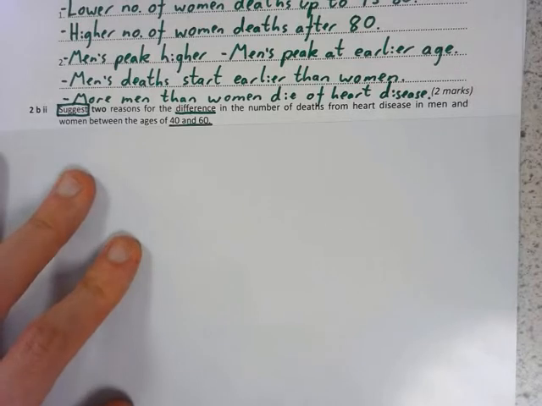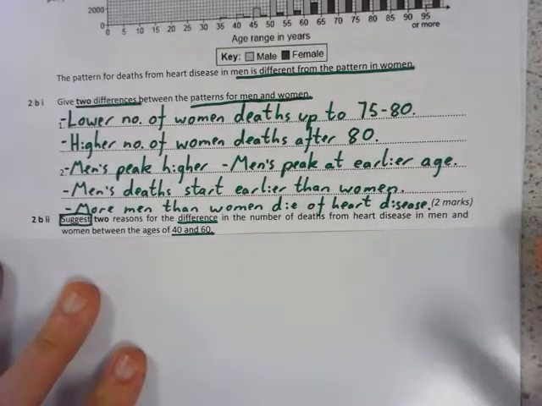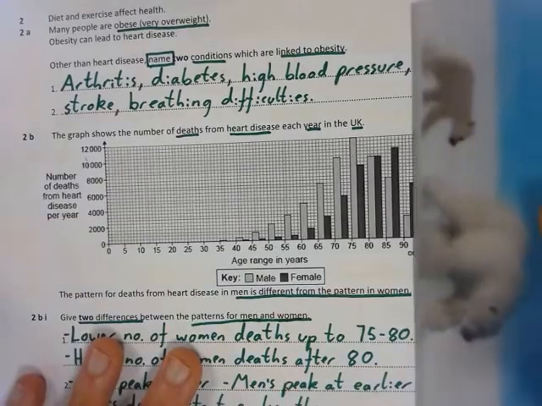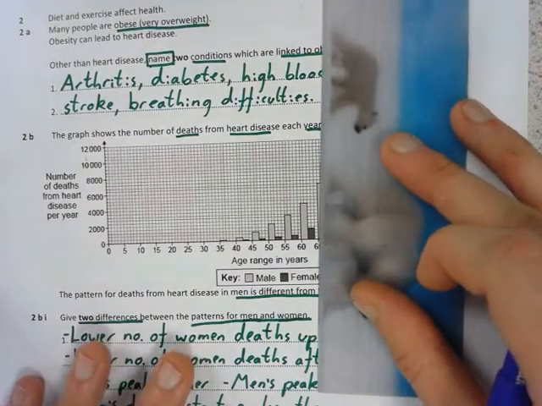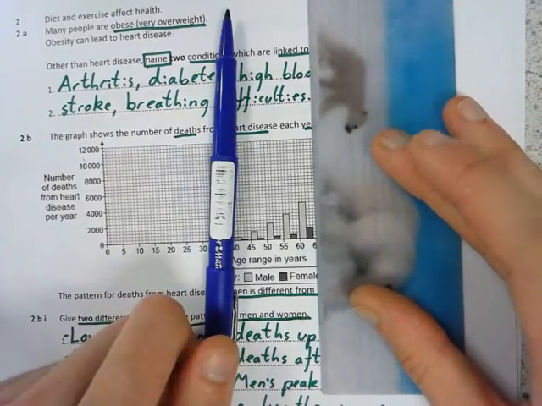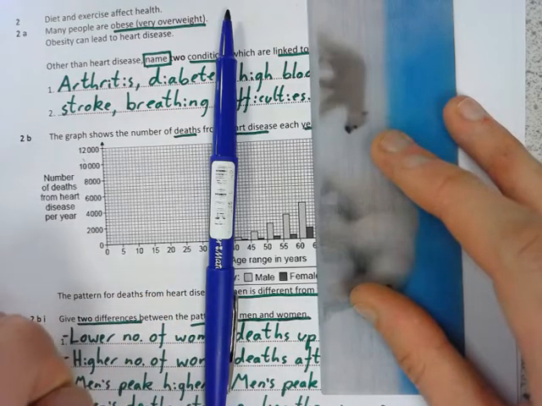Suggest 2 reasons for the difference in the number of deaths from heart disease in men and women between the ages of 40 and 60. Let's just focus this. So we're looking specifically, and I've underlined it here, between 40 and 60. We're not looking at anything over 60, and we're not looking at anything under 40. So we're just looking at this age range here, okay? We're looking to try and explain the differences between the men and the women.